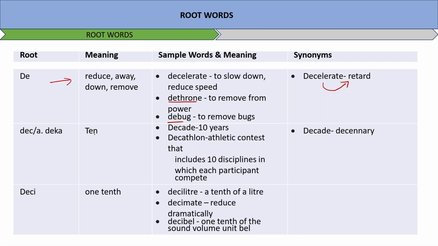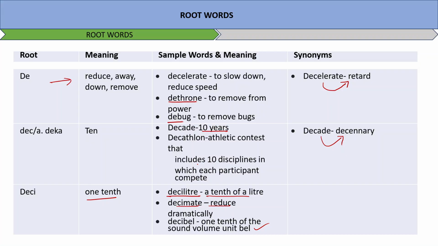Dec or deca means 10. Decade, 10 years. Decathlon, an athletic contest that includes 10 disciplines in which each participant competes. Decade and decennary are synonymous to each other. Similarly, deci means one-tenth of something. Deciliter, a tenth of a liter. Decimate, reduce dramatically. Decibel, one-tenth of the sound volume unit, bell, right? So these are some of the words which are associated with their original meaning.